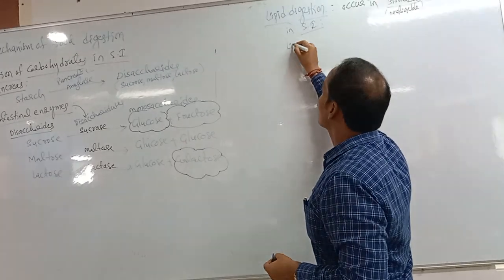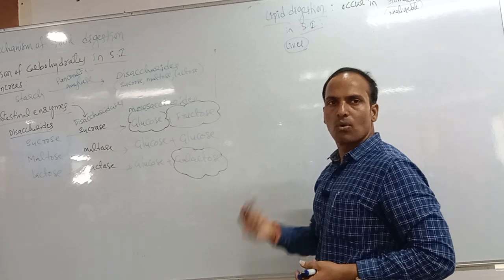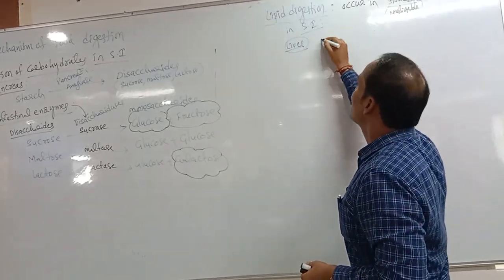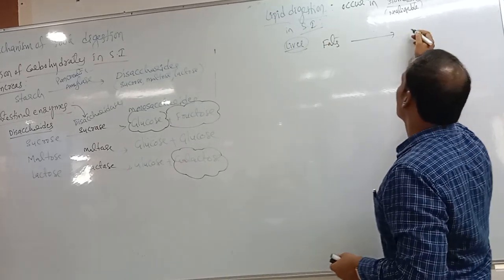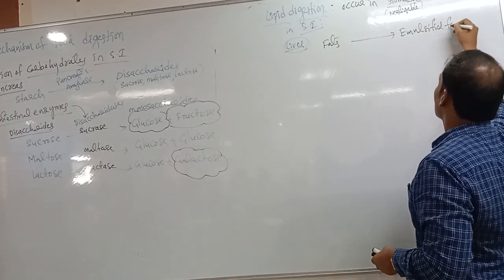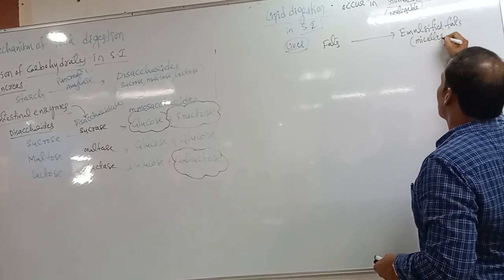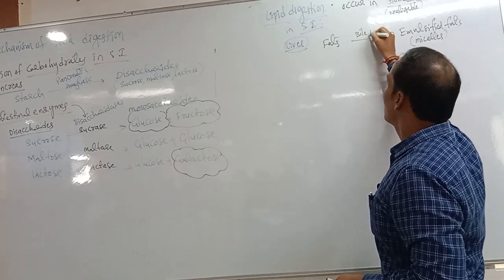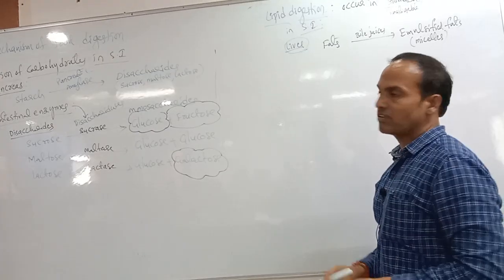In the small intestine, first the liver. The liver also plays a very little role in this. Its function is converting the fats into droplets, into emulsified fats, also called micelles. By bile juices, it converts the fats by emulsification.